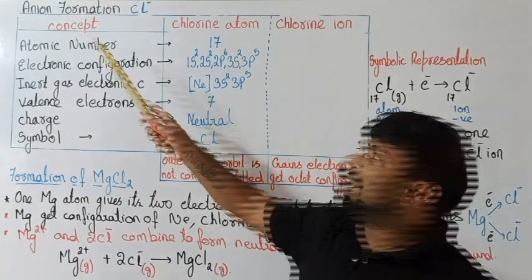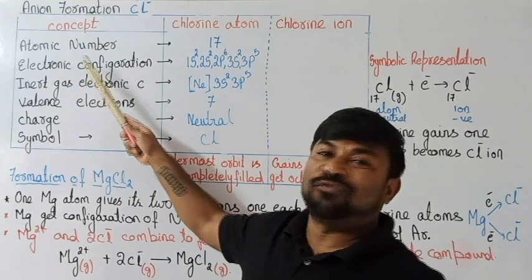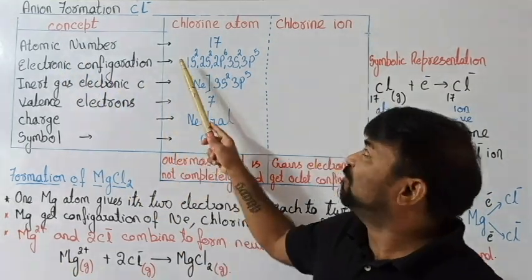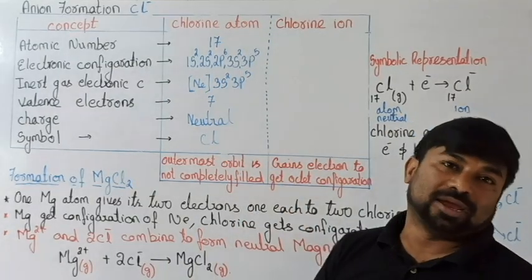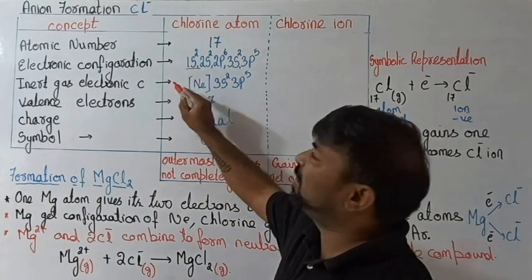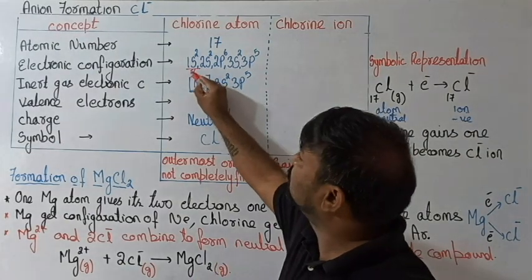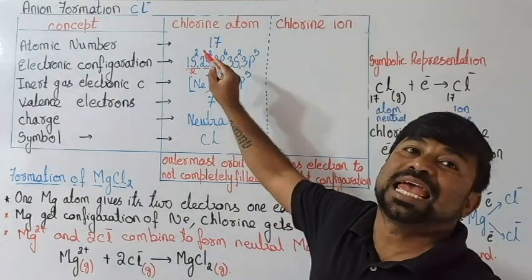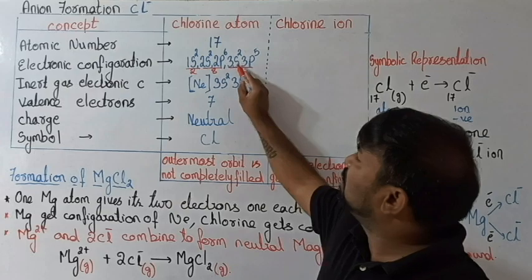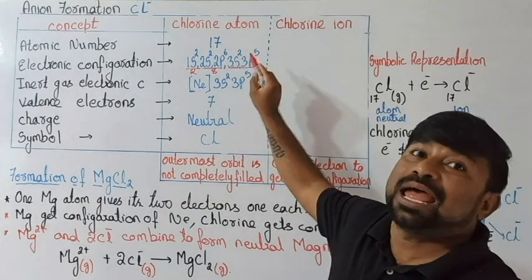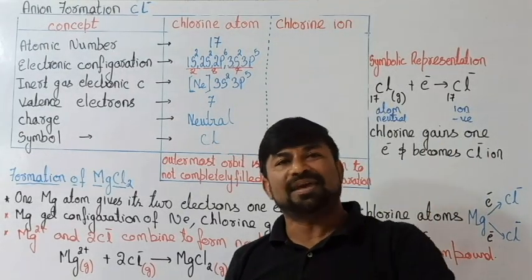Chlorine negative ion. Now the atomic number of chlorine, as we all know, is 17. Now if you go for the electronic configuration, if you distribute it: 1s2, 2s2, 2p6, 3s2, 3p5. Means in the first orbit, which is the K, it is having 2 electrons. In the second orbit, which is L, it is having 8 electrons. In the third orbit, which is M, it is having 7 electrons. Fine, 2, 8, 7.